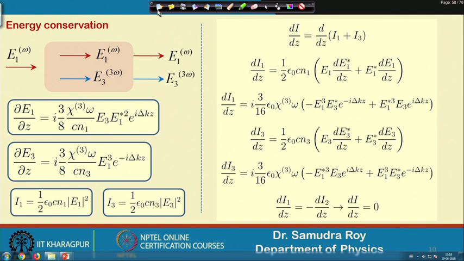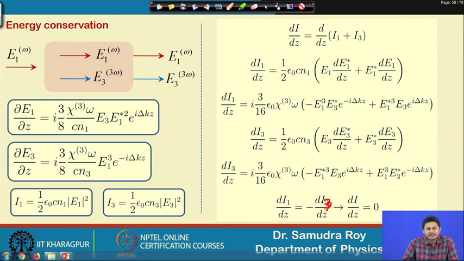This equation is also known as the Manley-Rowe relation, which has a similar form for second harmonic generation. Here we made one mistake again, and this should be I3, not I2, because I am using the notation I3. So, it should be I1 plus I3 anyway.